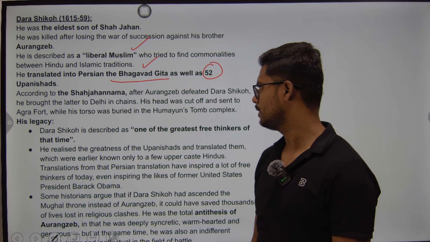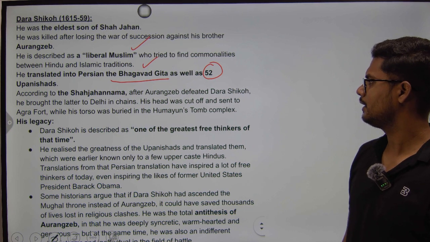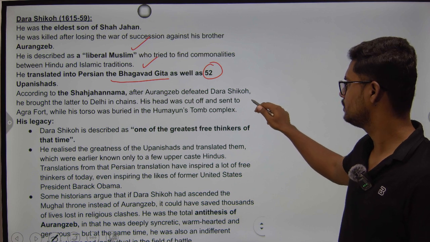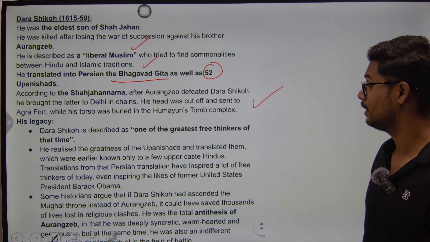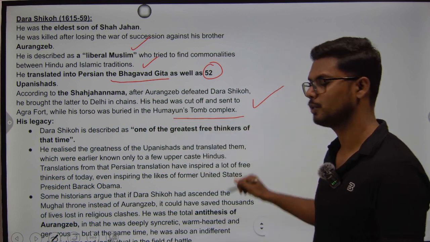According to accounts, after Aurangzeb defeated Dara Shikoh, he brought the latter to Delhi in chains, and in front of all the citizens his head was cut off and sent to Agra fort, while his torso was buried in Humayun's tomb complex.